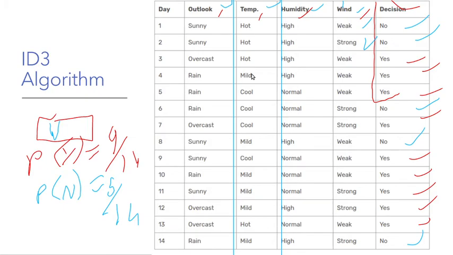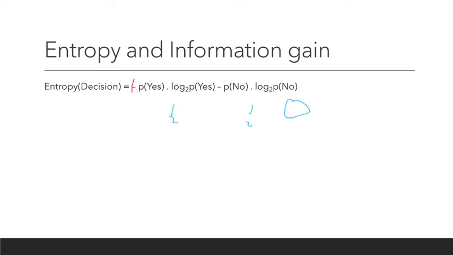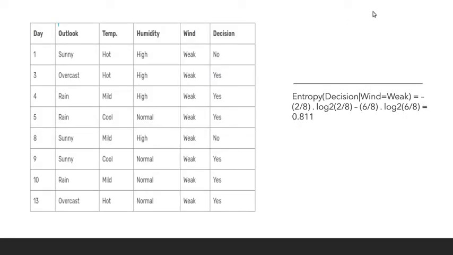So let's calculate the entropy of the decision such that wind is weak. It will come down to this table, where all wind is weak. Now ignore all the other columns and calculate the entropy again.